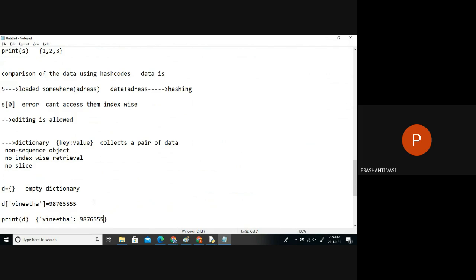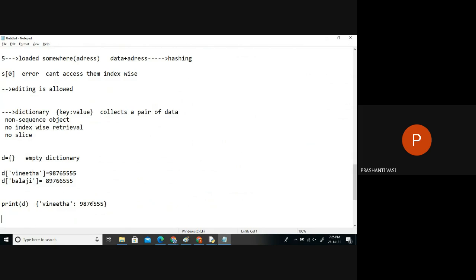Like this, we can keep on adding elements. Whenever we add elements, just say the dictionary name, mention the key in square brackets, and then assign the data. I can mention the key, and beside that, we can assign a value. This is how we do that. That means there are no indexes here. It's not like a zeroth index.